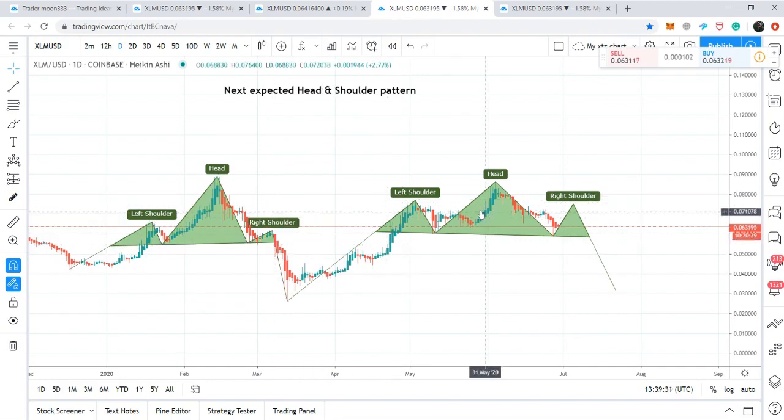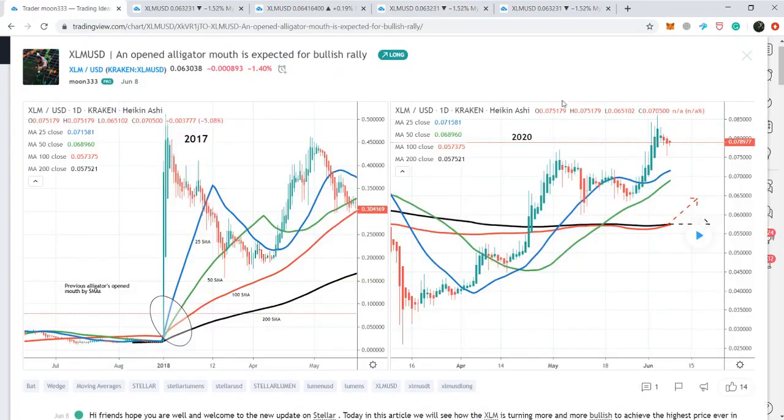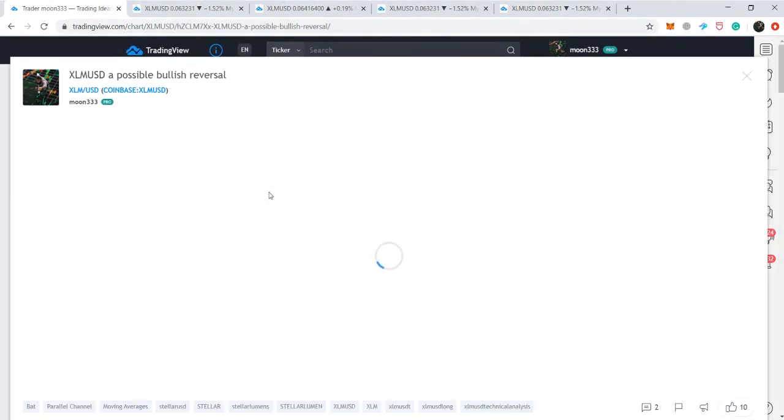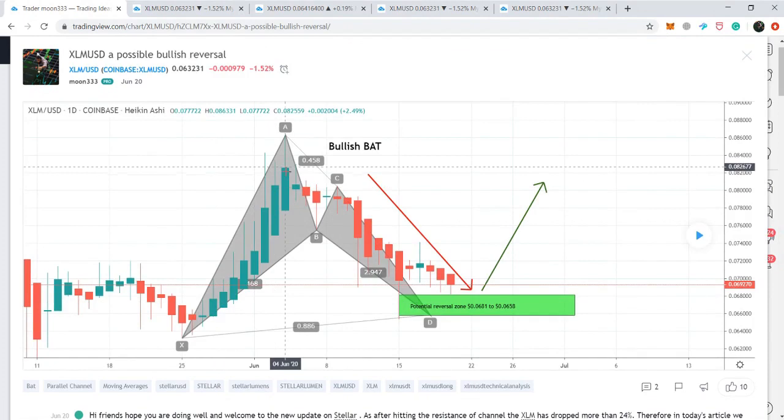And in my previous video, I shared another pattern with you guys, and that was the expected formation of a bullish bat pattern. This was the initial leg, and the second leg, the A to B leg, was retraced between 0.382 to 0.50 Fibonacci retracement level. Then we had the Fibonacci projection between 0.382 to 0.886 Fibonacci projection of A to B leg. And finally, the price action retraced up to 0.786 up to 0.886 Fibonacci retracement level.